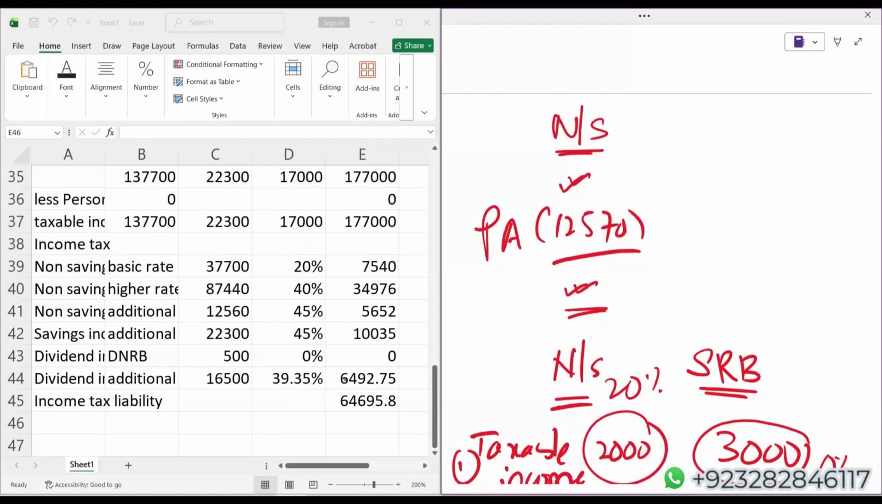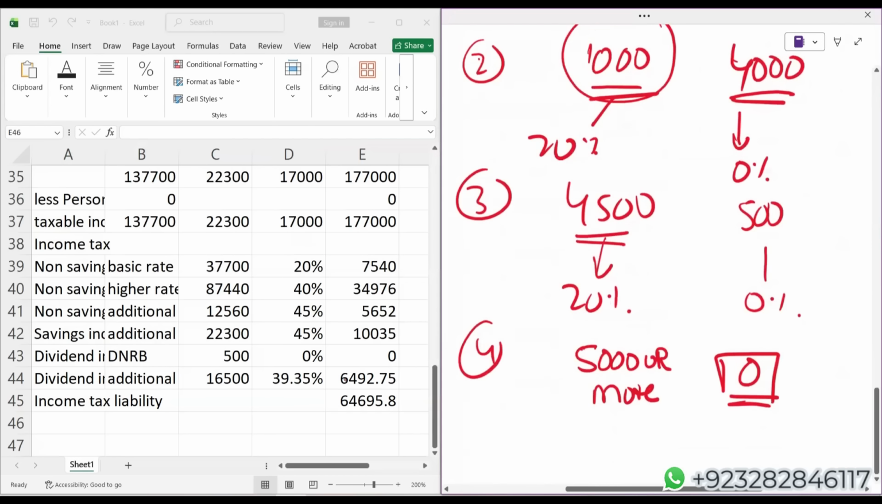You will also get the nil rate band. If you are a basic rate taxpayer, then you get a nil rate band for the saving income of £1,000. If you are a higher rate taxpayer, you will get a nil rate band of £500 for your saving income. If you are an additional rate taxpayer, then you do not get any nil rate band for your saving income.